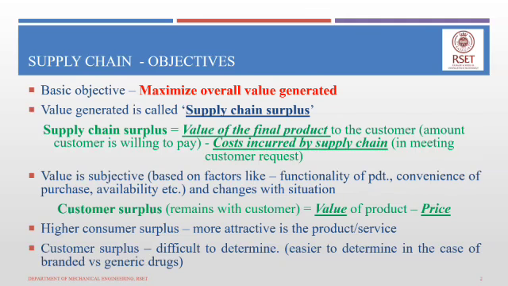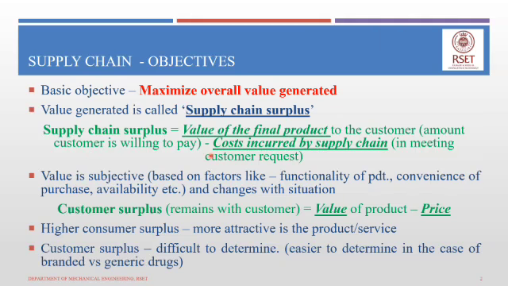So the supply chain surplus is nothing but the value of the final product. Now the term value of the final product is an indication of the amount that the customer is willing to pay for a particular product.